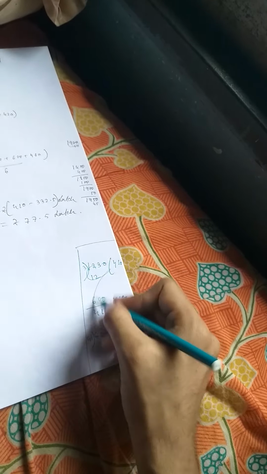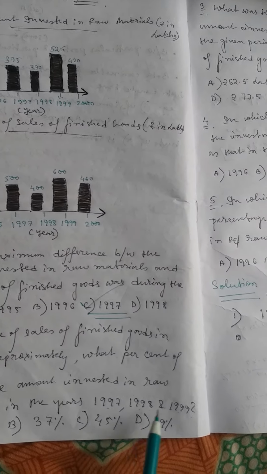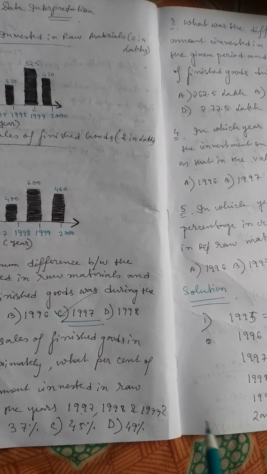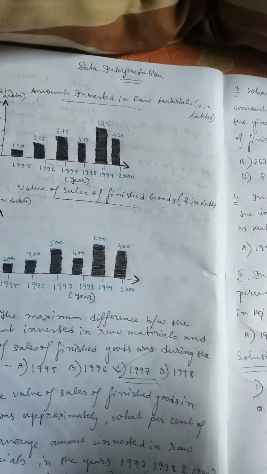Okay, so this is correct. Average amount invested in raw material in the year 1997, 1998 and 1999, that means total. So we have to make total 375, 330 and 525.